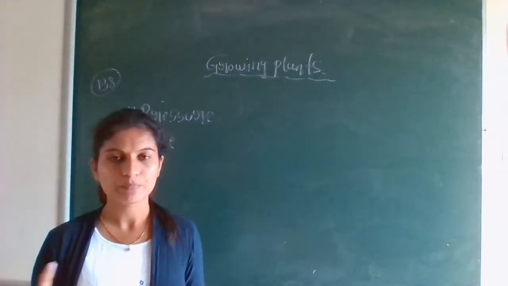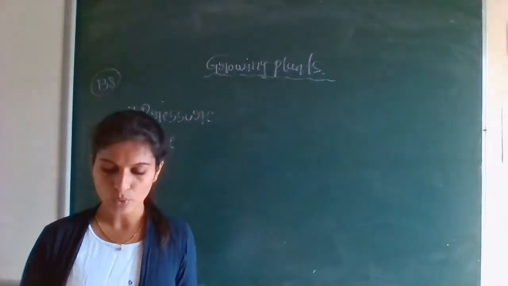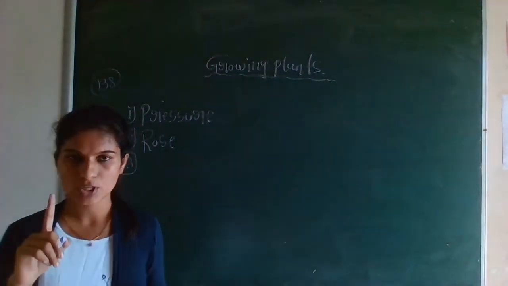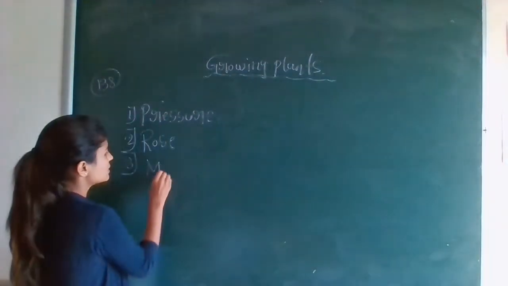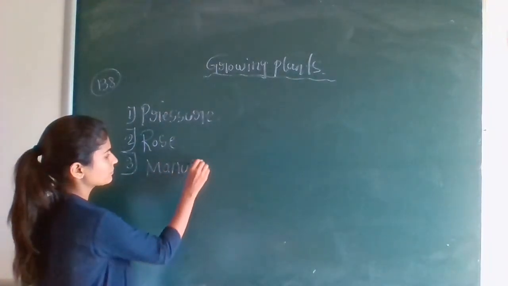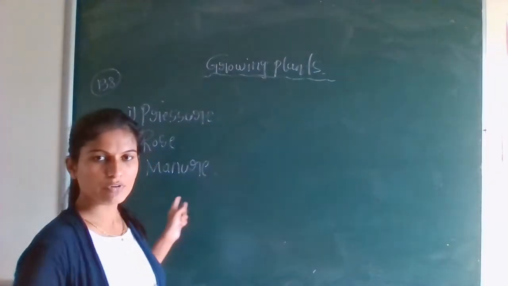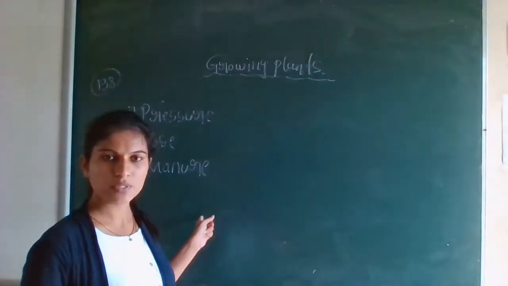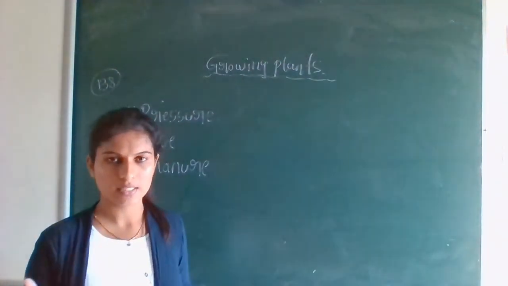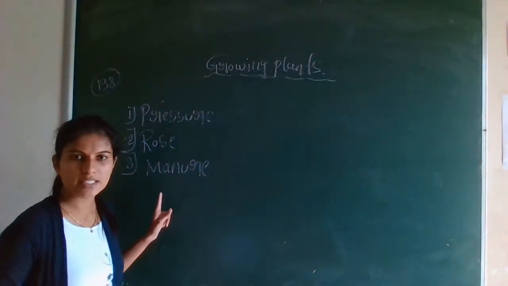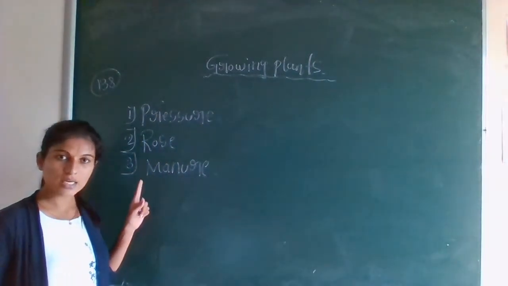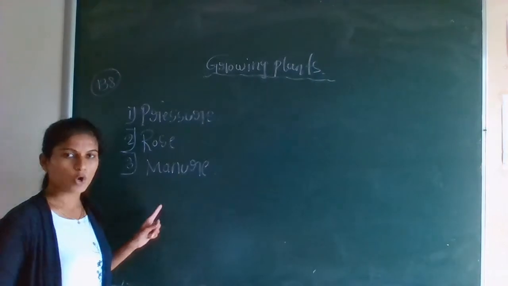But E, what is that? Manure. Manure doesn't damage the crops. What is manure? It is a natural fertilizer. It helps the soil to fertilize. So it is not a reason to damage the crop. It is necessary to grow the crops.